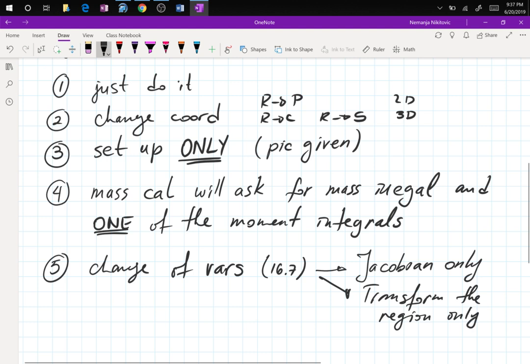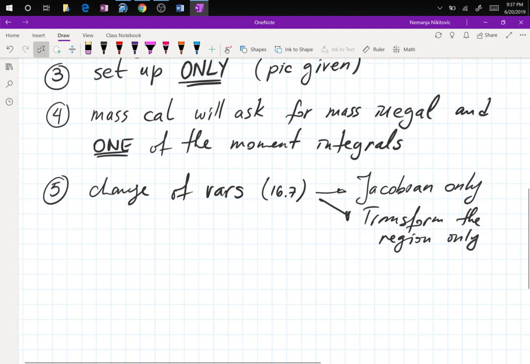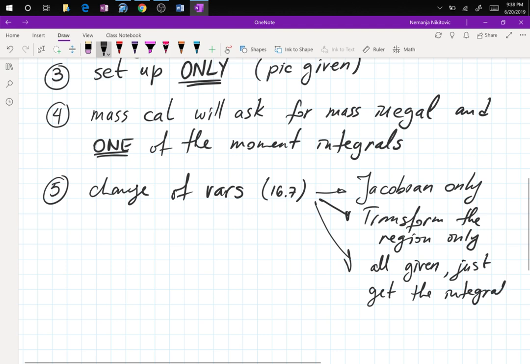Now, every time I put the word only, that means the problem will have only that component. Or all given, so everything is given, just get the integral going. So you plug everything in and so on.